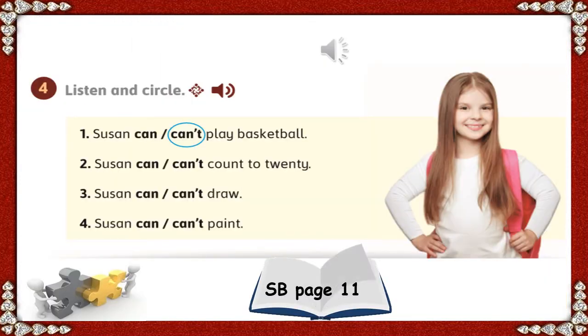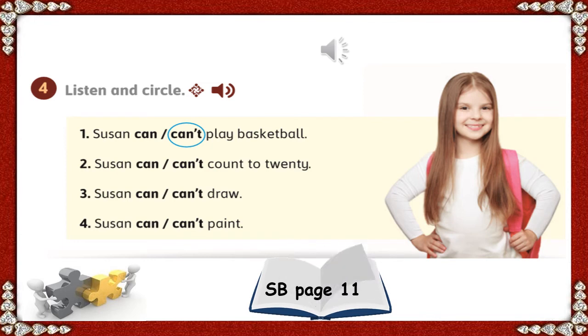Okay, now it's time to listen and circle. This passage is about Susan. The listening now is about Susan. So listen to decide what Susan can do and what Susan can't do. So let's listen. This one is in your student book at page 11.